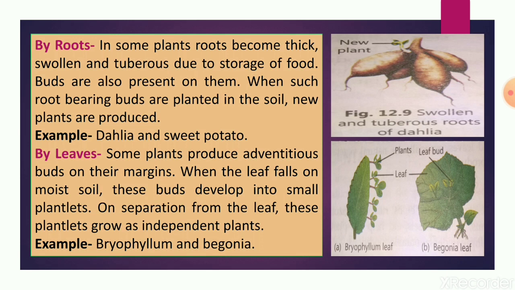Then by leaves. The leaves of some plants like bryophyllum and begonia produce adventitious buds on the margin of the leaves, and when these buds detach from the leaf and fall on the moist soil, they develop small plantlets. On separation, these plantlets grow as independent plants. The fleshy leaves of bryophyllum provide food and water to the developing plants.